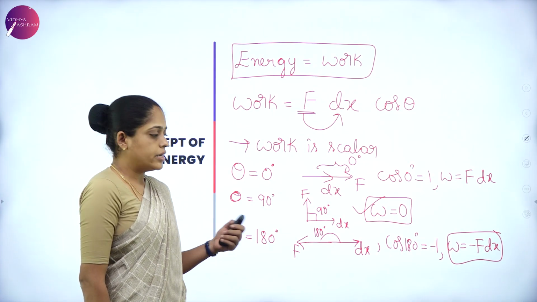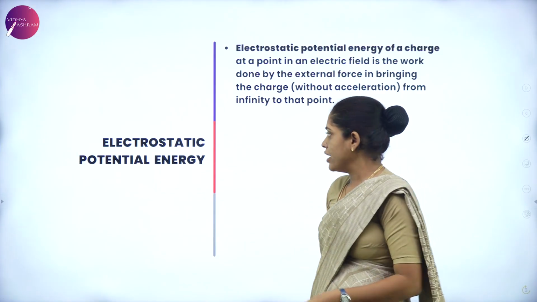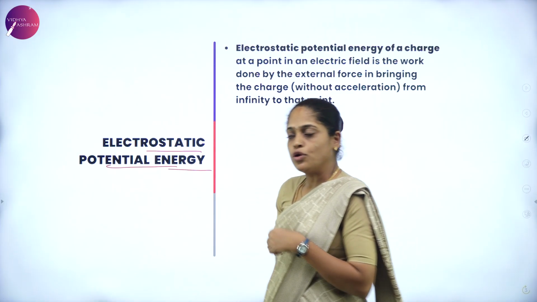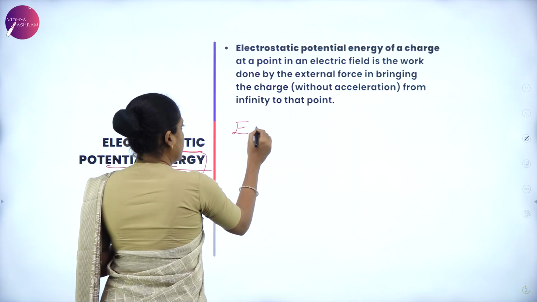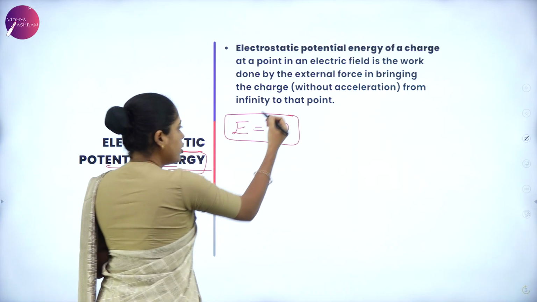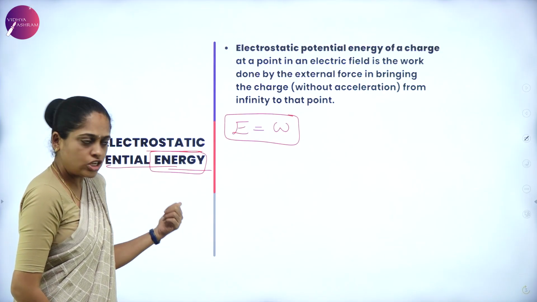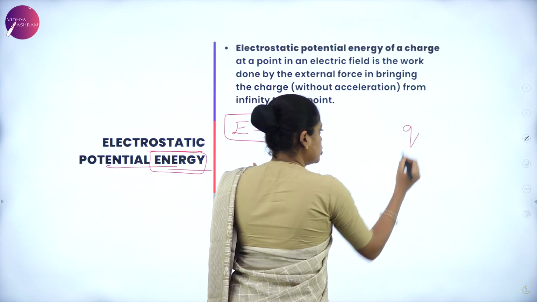Keeping this, let us move on to the very important concept of chapter 2, that is electrostatic potential energy. You know that energy is nothing but work. What work is done in this electrostatic potential energy? Here we are going to bring a charge.